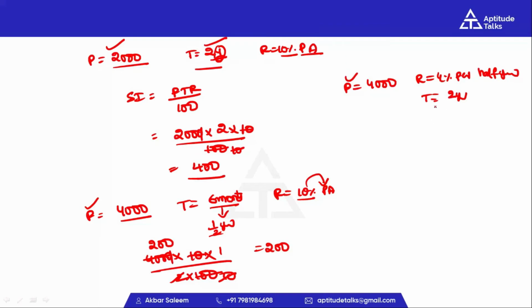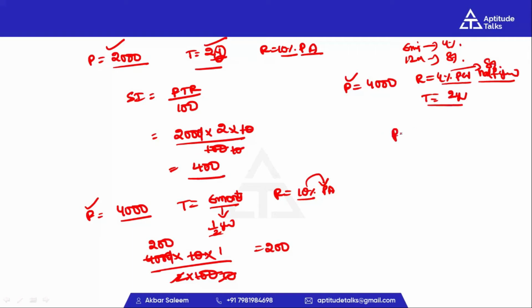Rate of interest is 4% per half yearly; we should convert it into yearly. Half year means 6 months, so for every 6 months we take 4% rate of interest. 1 year means 12 months, so we take 8% rate of interest. Rate of interest is 8%, time period is 2 years.